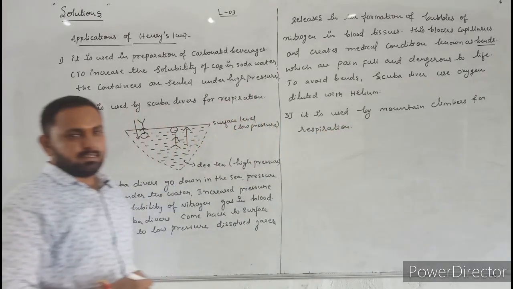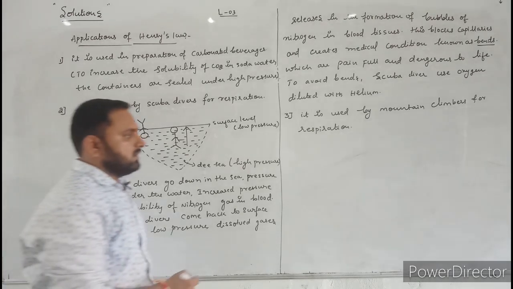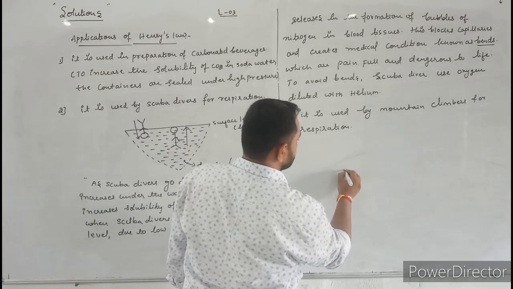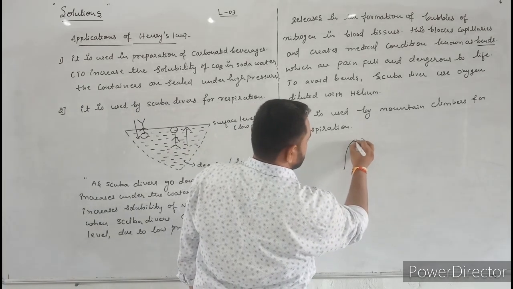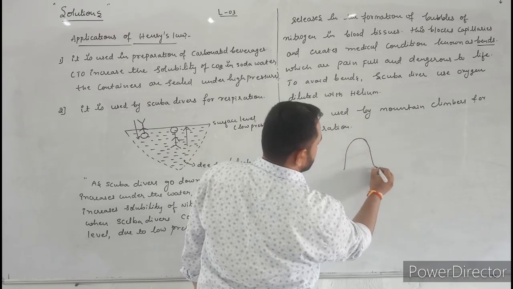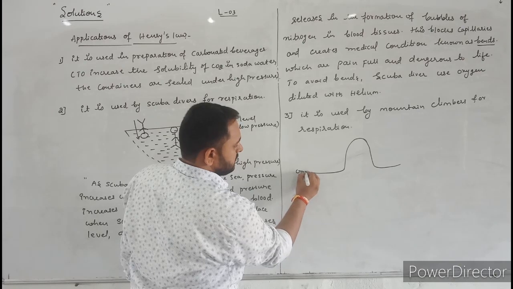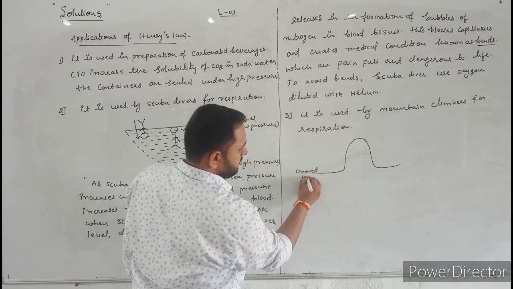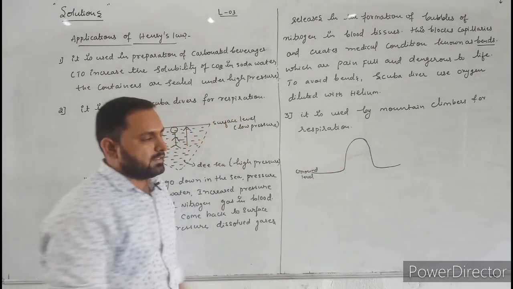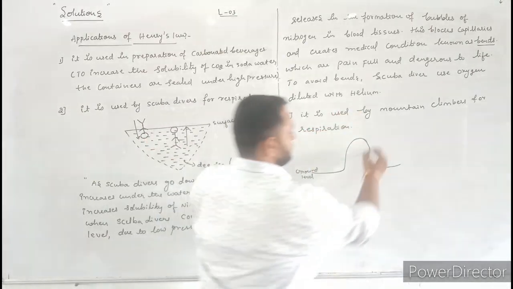Now, to understand this application, let us consider a mountain. This is the ground level, and this is the high altitude.